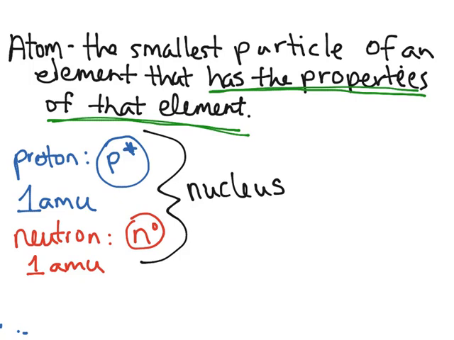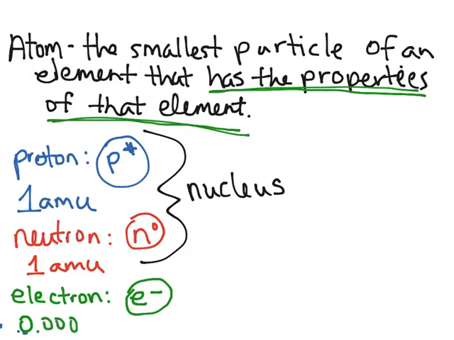There is one third particle that is not contained in the nucleus, and that is called the electron. This one is a little less obvious as to what its charge would be, but we have positive, we have neutral, so this one is going to be negative. The electron has a negative charge. We talked about the mass of a proton and the mass of a neutron making up the mass of the nucleus. The electron has such a small mass, it's actually 0.0005 AMU, which is really, really small compared to that of the proton and the neutron.